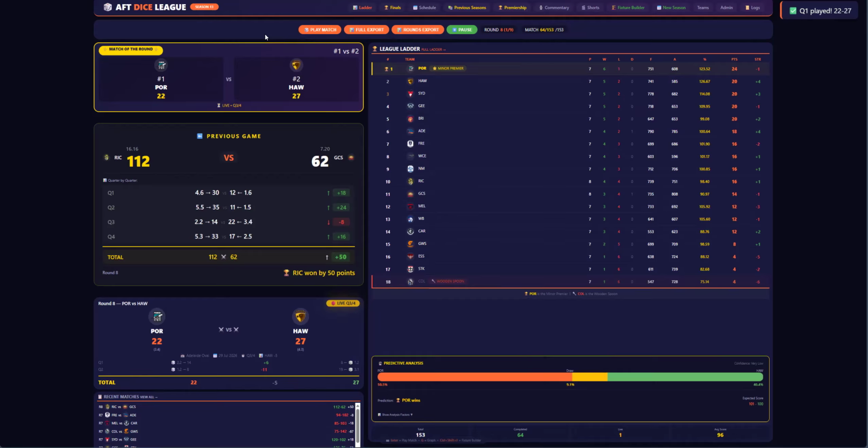In the second quarter, Hawthorn have kicked 3 goals, 1-19 to Port Adelaide, 1-8. So at halftime, it is 5 points of difference. Very defensive game, this one. Hawthorn halftime, 27 to Port Adelaide, 22. All right, let's go to the third quarter of this match.